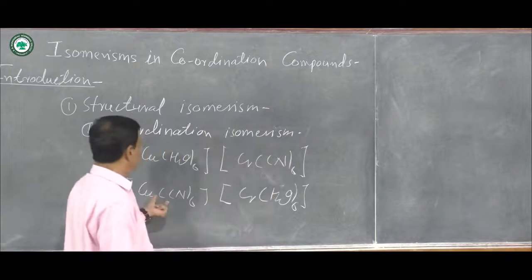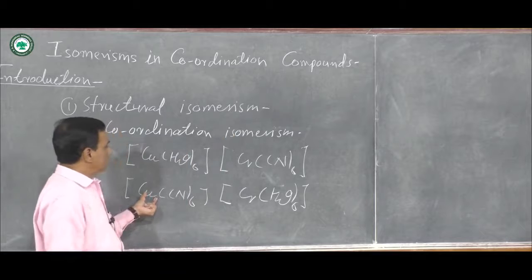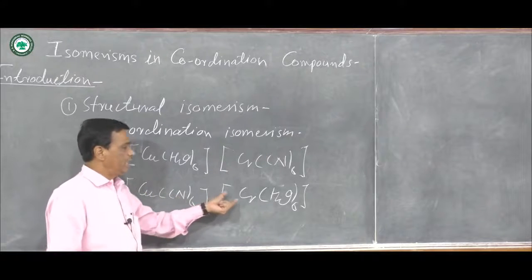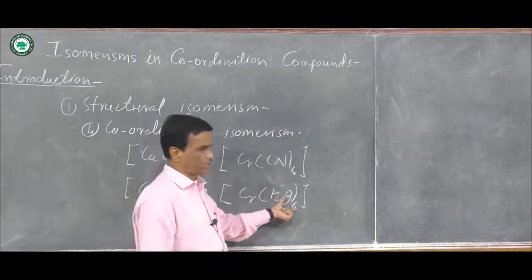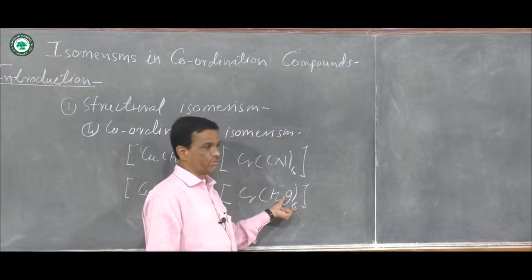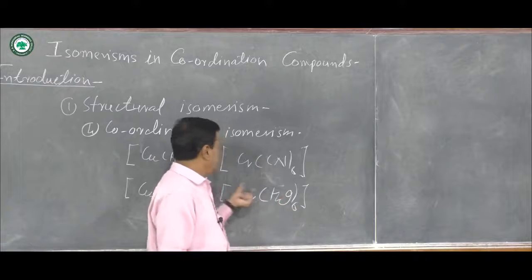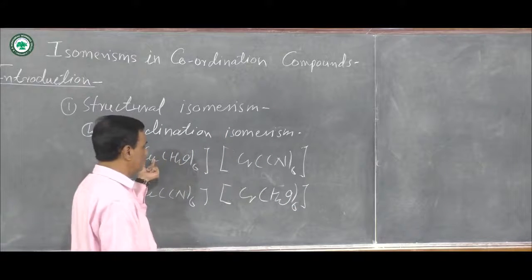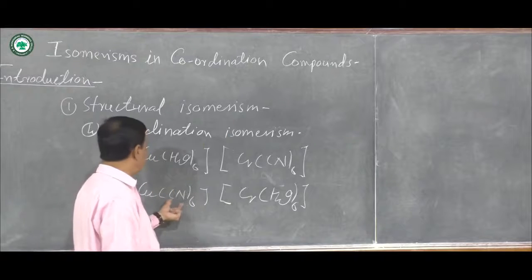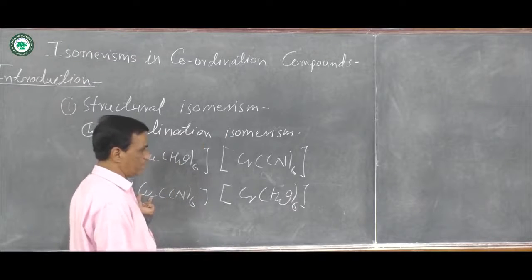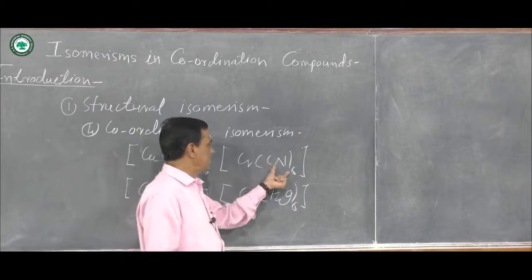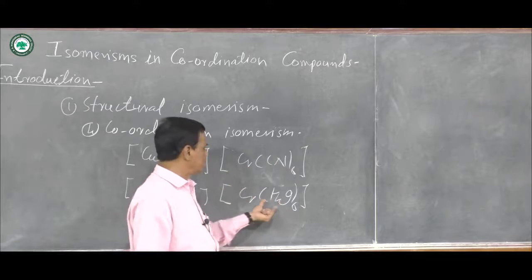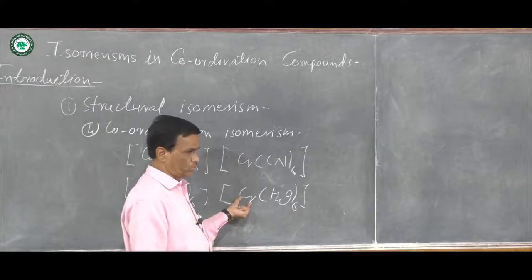In the second one, copper forms coordination bonds with 6 cyanide ligands, and chromium with 6 water molecules, meaning 6 water molecules as ligands, and their positions are changed. Here 6 cyanide ligands are directly bonded with copper, and here 6 cyanide ligands are directly bonded with chromium, and here 6 water molecules are directly bonded with chromium.